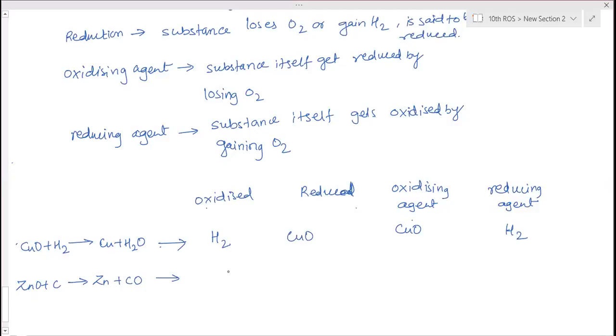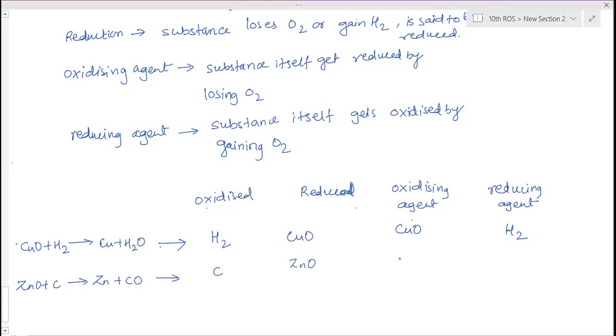Carbon is oxidized. Zinc oxide is reduced.